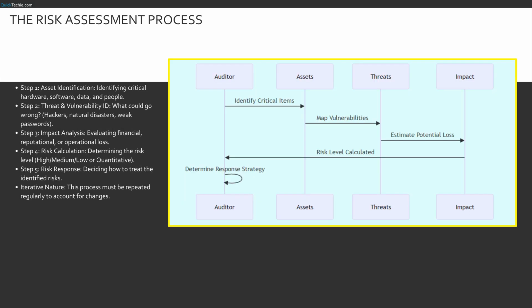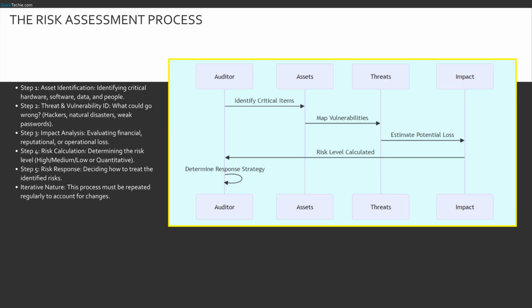How do we actually perform the assessment? It is a 5-step life cycle. First, asset identification. You can't protect what you don't list. Second, we identify threats and vulnerabilities. Who wants to attack the asset, and where is it weak? Third, impact analysis. If the attack succeeds, does it cost us $1 or $1 million? Fourth, we calculate the risk.